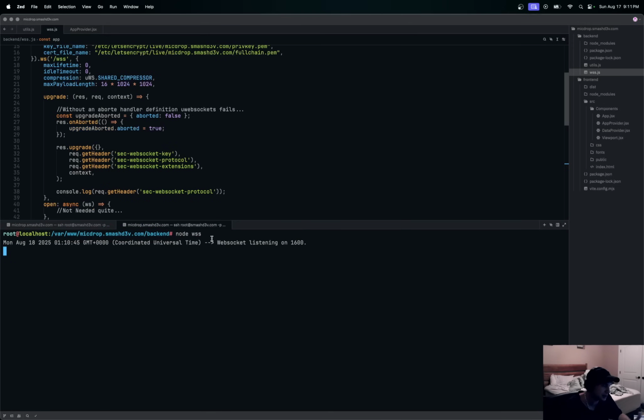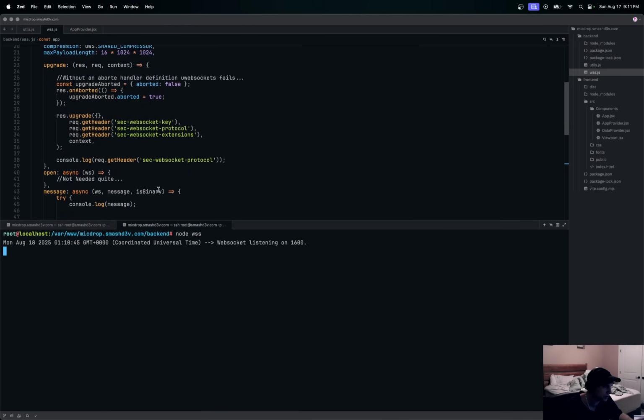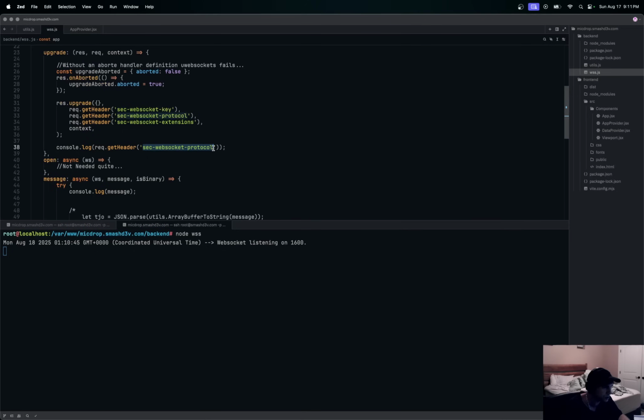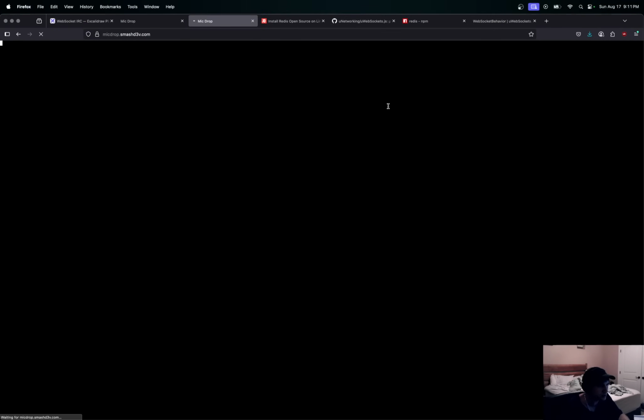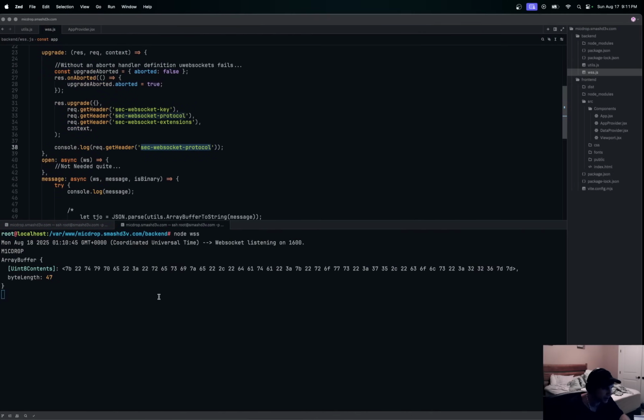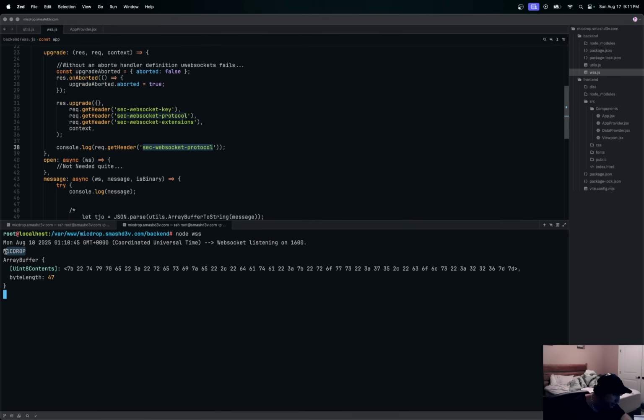Okay, so let's test it out. Let's see if we actually get an upgrade request. I'm going to just console log for right now this WebSocket protocol to see if we actually get that from our front end. In theory, if I reload this, we come back over to here, and what you can see is there's our protocol. And also remember, we sent over these bytes right here. That's what an array buffer looks like, right? That doesn't look like a string to us, right? We need to convert that array buffer to a string.